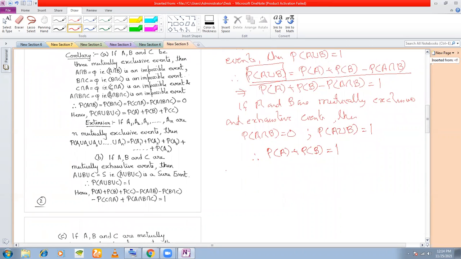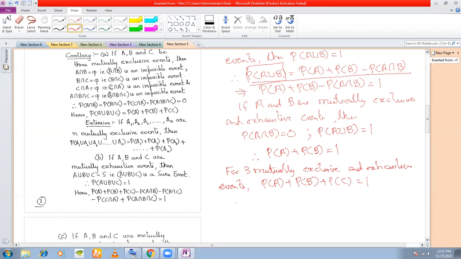Now, this can be extended for 3 events also. For 3 mutually exclusive and exhaustive events, the sum of the probabilities must be equal to 1. P(A) plus P(B) plus P(C) is equal to 1.